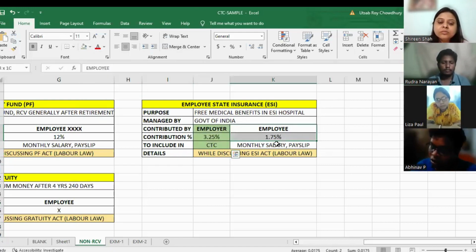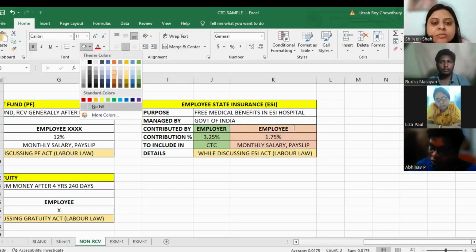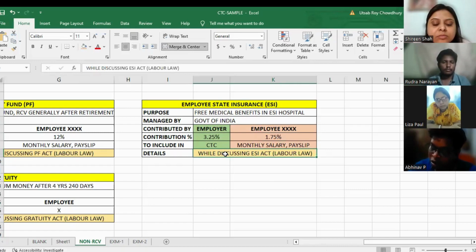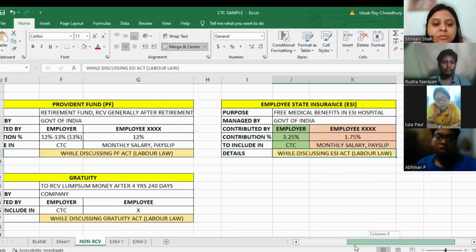CTC के अंदर हम employer part को include करेंगे, लेकिन employee part को हम CTC के अंदर include नहीं करेंगे. And we are going to again discuss this in details during our labor law session.